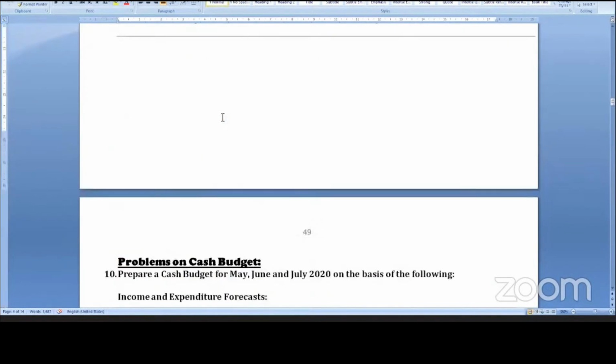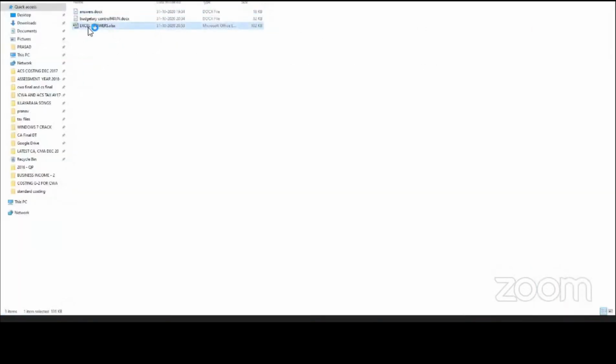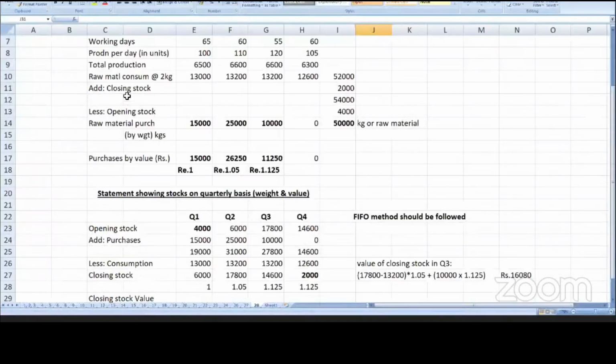So now, cash budget they normally ask for 3 months. How to prepare a cash budget? First, wait, I will show you the answers. So this is how you have to prepare a cash budget.